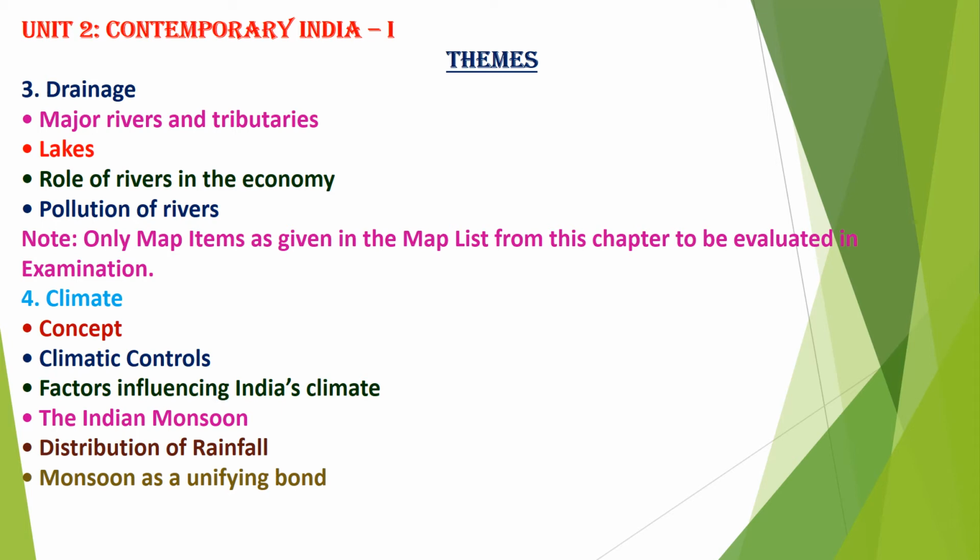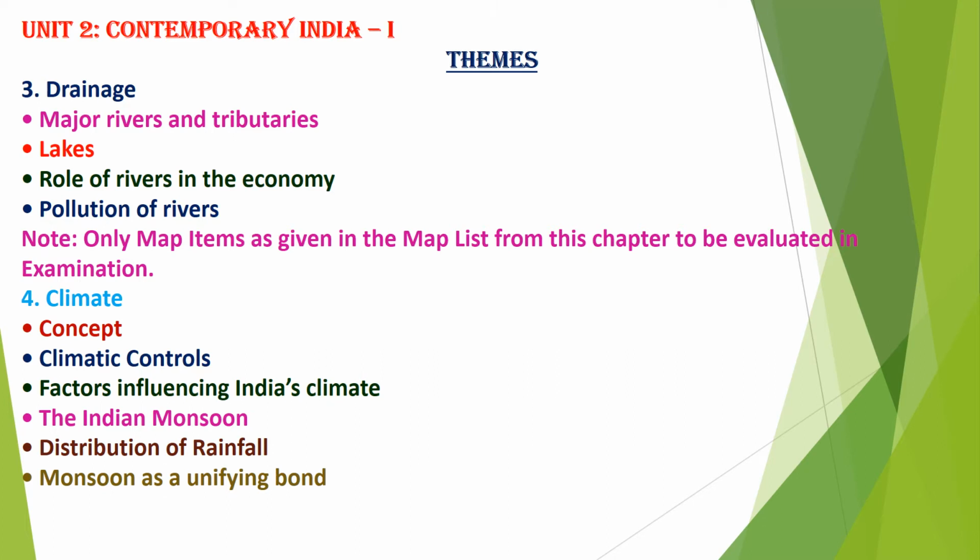Then we go to unit 2, that is geography, Contemporary India 1. The theme will be chapter 3, Drainage. From that, major rivers and tributaries, lakes, role of rivers in the economy, pollution of rivers will be asked. Now in that, only map items given in the map list from this chapter will be evaluated in the examination, and question answers will be taken in the periodic test. Only questions will not be coming in the examination from this chapter. Only map items given in the map list will be coming from this chapter, and this chapter will be asked in the periodic test.